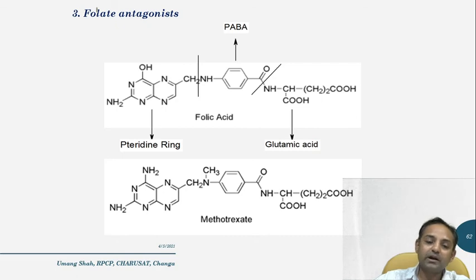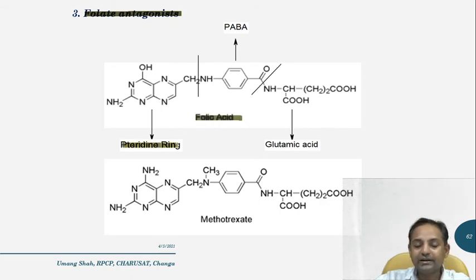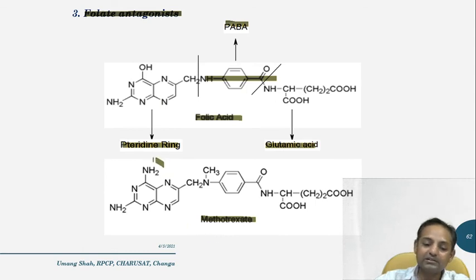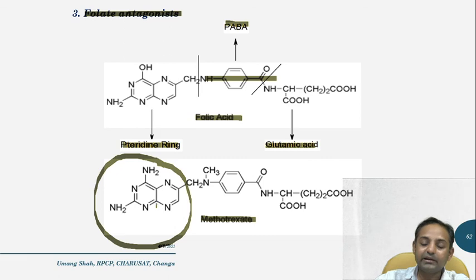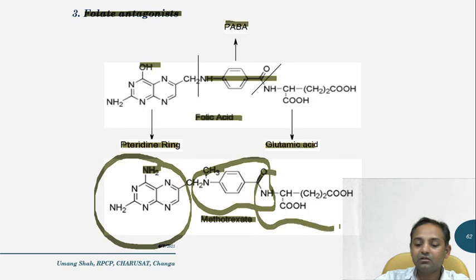And the last part in antimetabolite agents is folate antagonists. This is the structure of folic acid, where it has a pteridine ring, this PABA group, para-aminobenzoic acid, and glutamic acid. These three are the structural components of folic acid. If you look at the structure of methotrexate, a 2,4-diamino pteridine ring is present, because here there is a hydroxy group and here an amino group. Again this part is common, this is PABA and this is glutamic acid. So this is the structure of methotrexate.